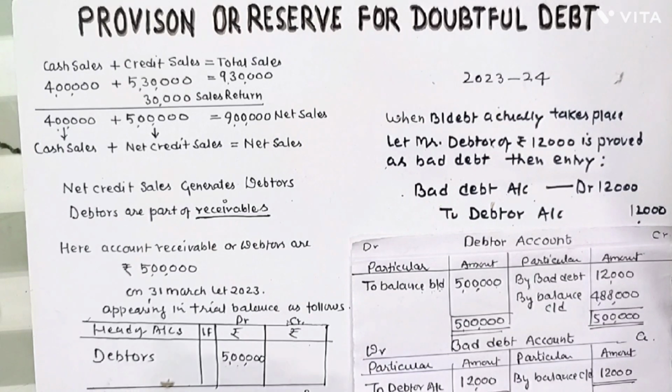It is expected that some part of these debtors will be irrecoverable in the next financial year. In the next financial year, lots of our debtors will not be able to pay us our amount. That means some part of this total debtor 5 lakh rupees is going to be bad debt in the coming financial year.